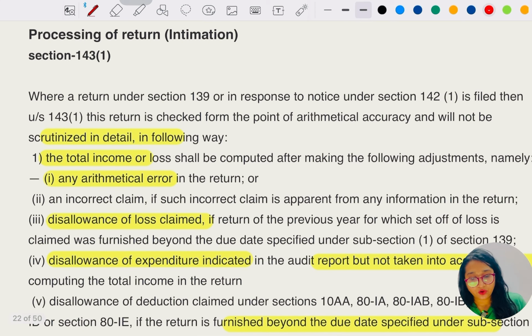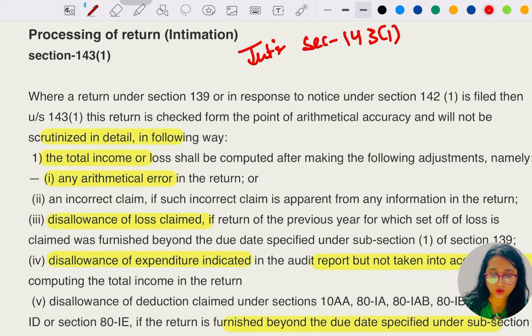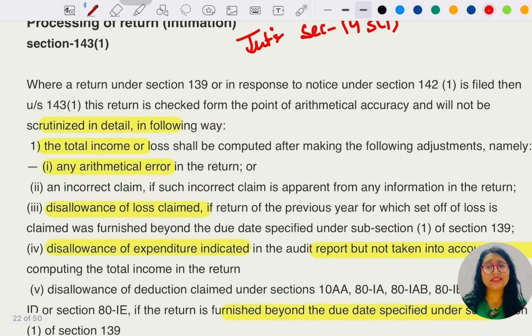Okay, let's go for section 143 subsection 1, which is processing of return, or intimation under section 143(1). When is this section going to be imposed? Where a return under section 139 or in response to section 142 subsection 1 is filed, then under section 143 subsection 1, this return is checked from the point of arithmetic accuracy.